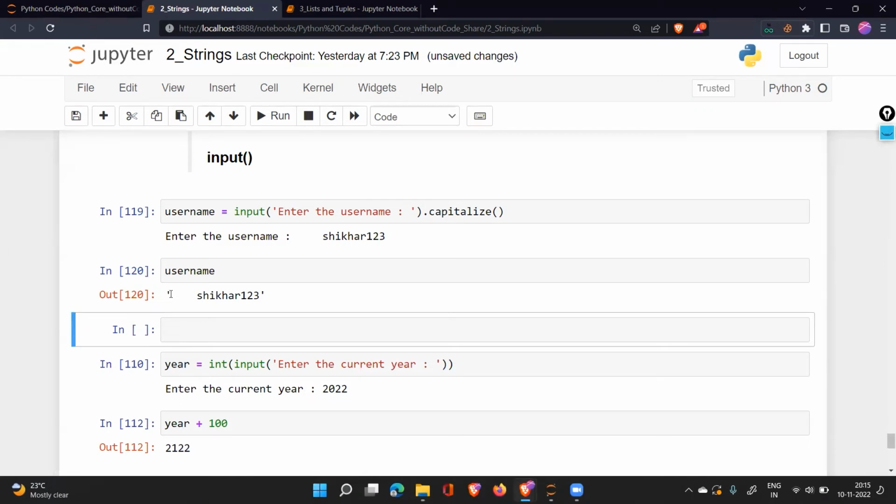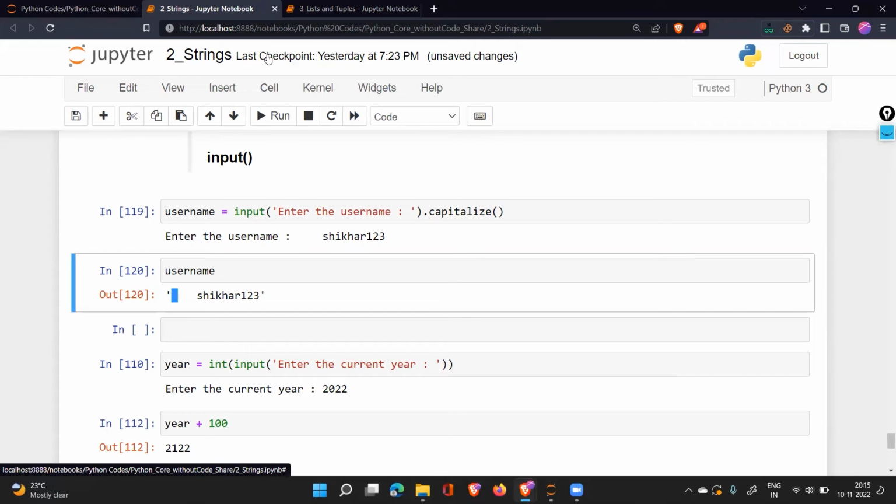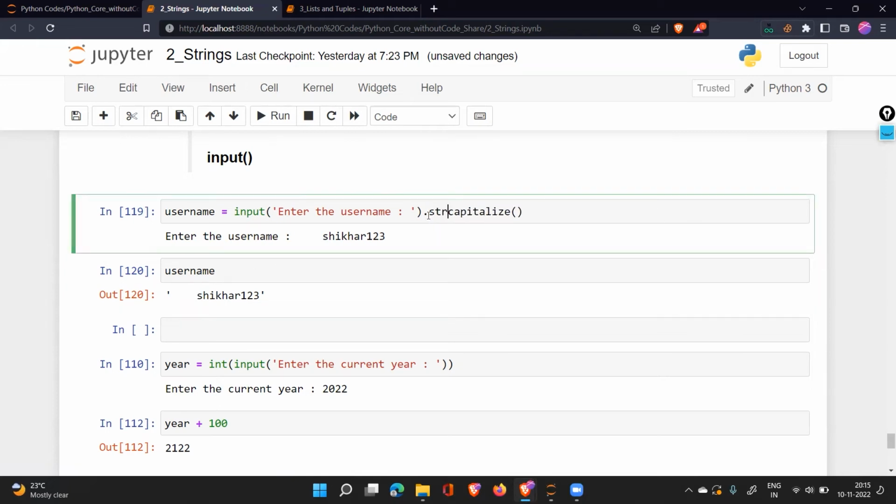Because if you take notice, the first character is a space. A space can't be capitalized. Space is a character, but if it is capitalized, it won't show to you. So it must have characters like this, not a space. How do you reach this? First, we need to strip the things, then only we should use capitalize. That is a better method to do this operation.